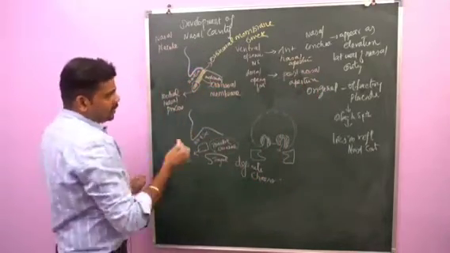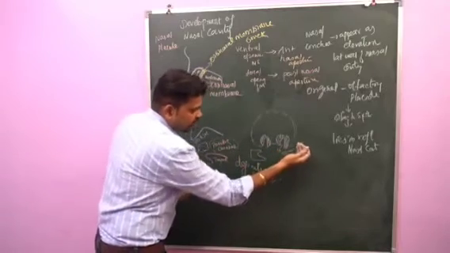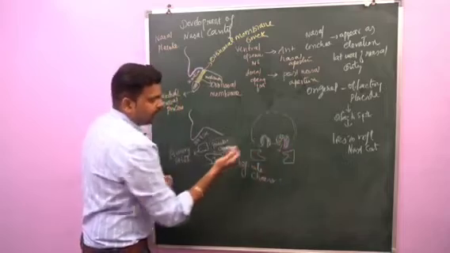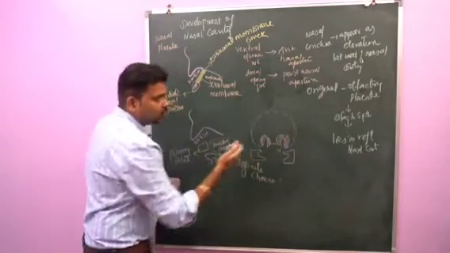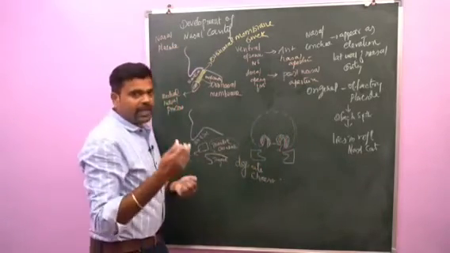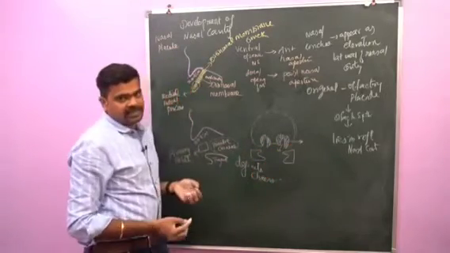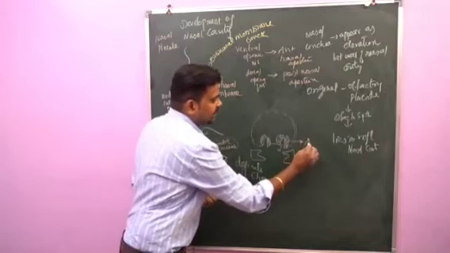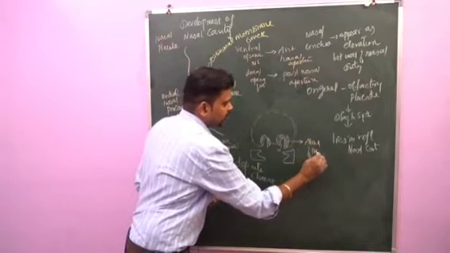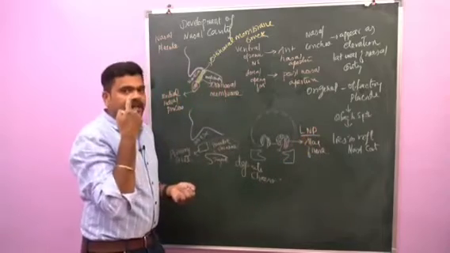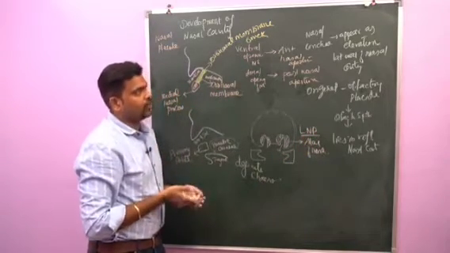So here, when this maxillary process grows medially, this medial nasal process also grows medially. The frontonasal process becomes narrow. As a result, there is a formation of the nasal septum. So what is the fate of the lateral nasal processes? This lateral nasal process gives rise to the ala of the nose. This is the lateral nasal process. So the lateral nasal processes give rise to the ala of the nose.